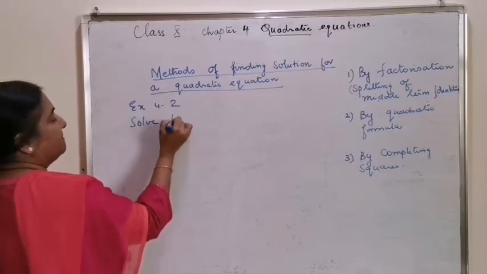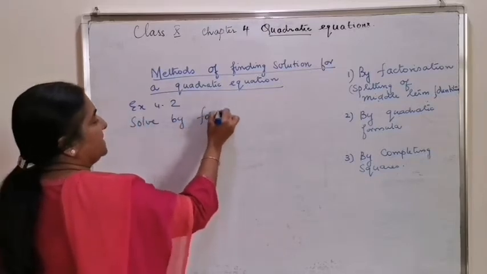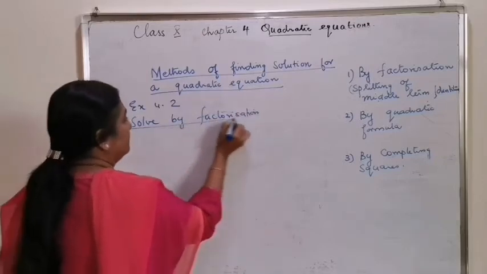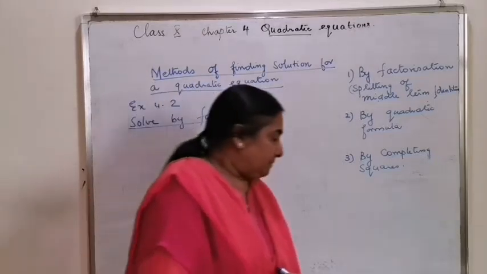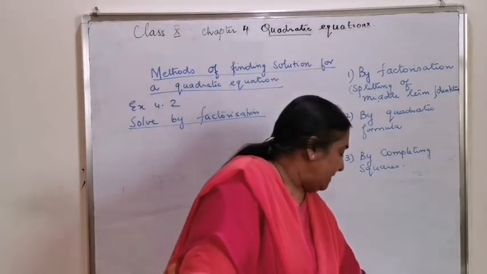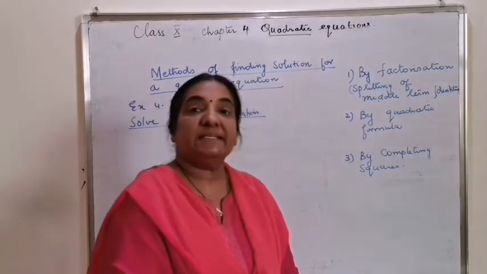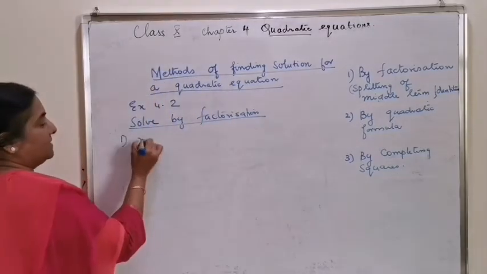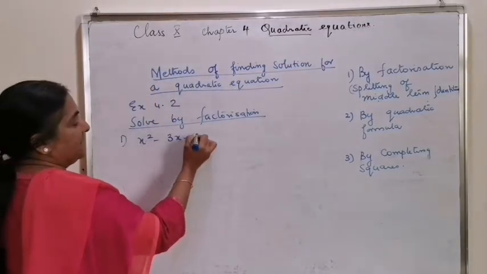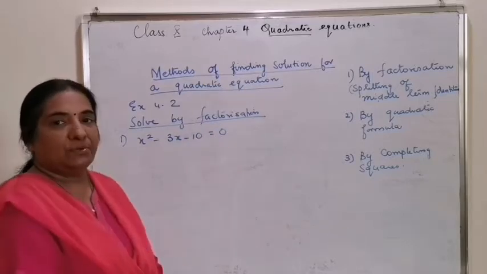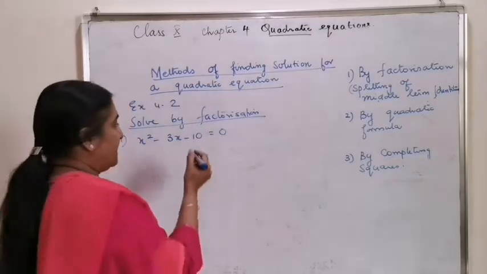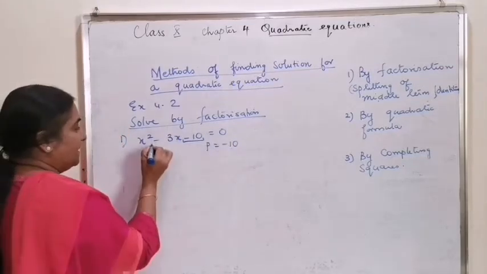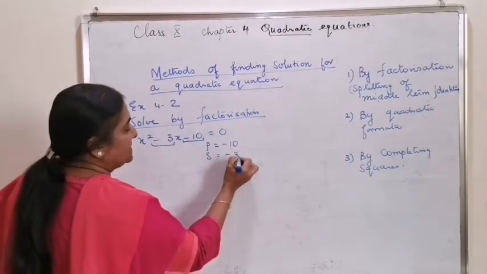Solve by factorization. The first question is x square minus 3x minus 10 is equal to 0. By splitting of middle term, product is equal to minus 10, sum is equal to minus 3.